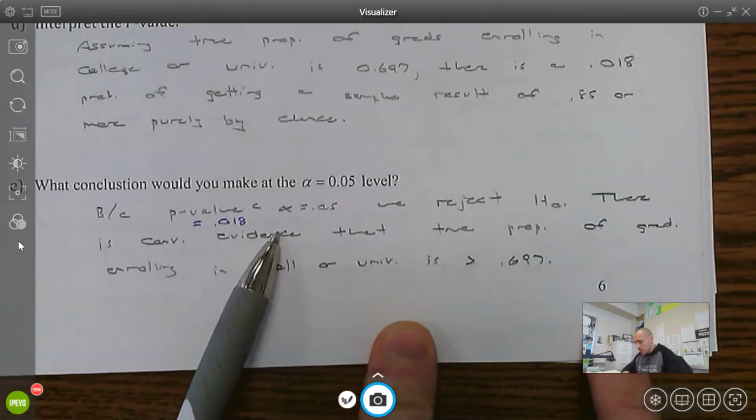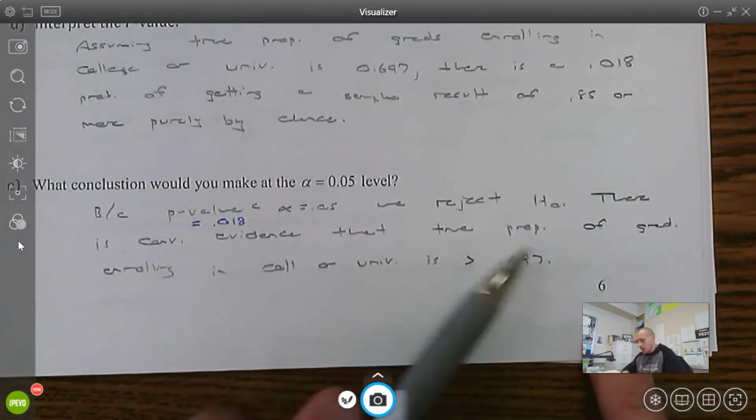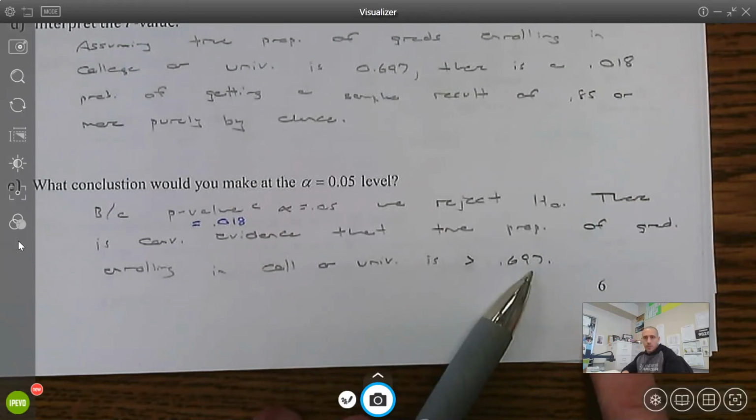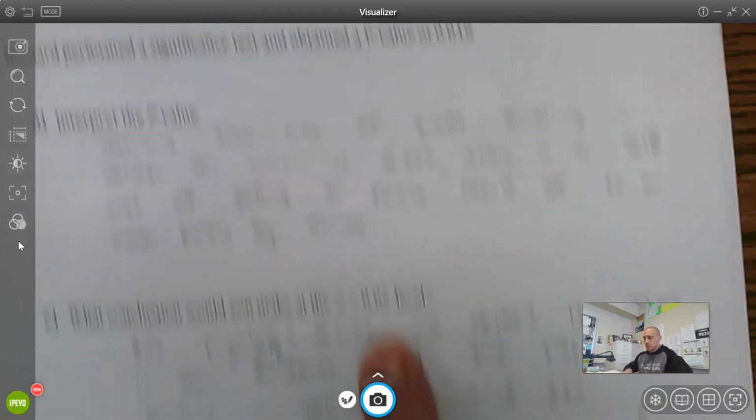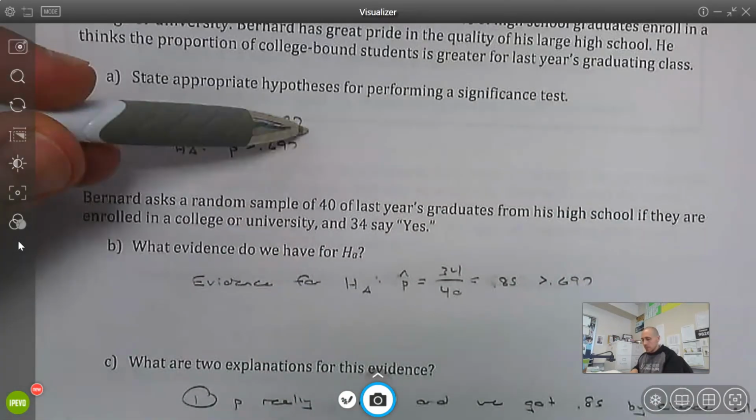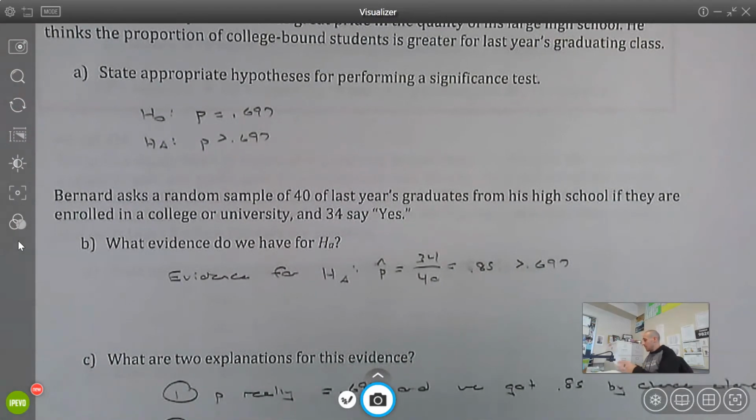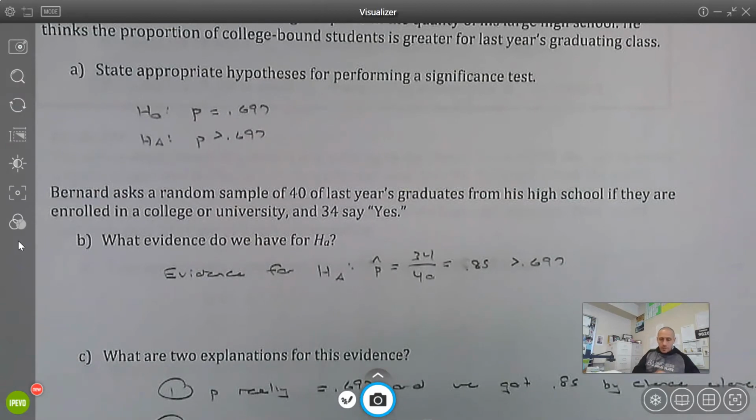So there is convincing evidence that the true proportion of grads enrolling in college or university is greater than 0.697. The evidence is always for the alternative hypothesis. So I'm always talking about evidence for this counterclaim. Hopefully you found that to be a little bit of a success, and we're going to have another opportunity to build on it here in a moment.